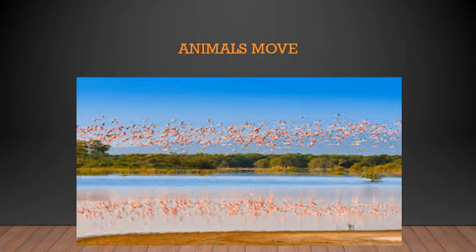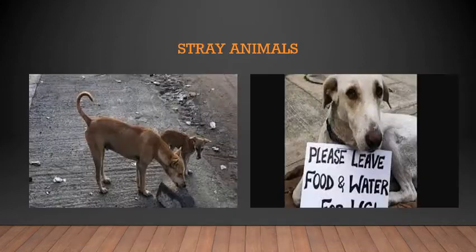Not only to find water, animals move to different places to find food also. If they don't find water in one place, they start moving to another place. Even domestic animals that are stray move constantly in search of water and food. Stray animals like cats and dogs which live on the streets go in search of food and water. Wherever they find food, they stay there. Wherever they find water, they just stay there.